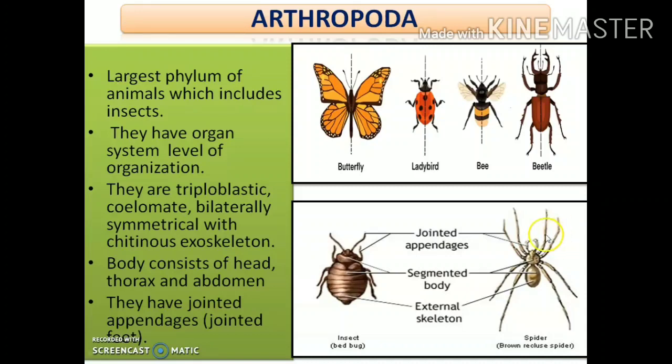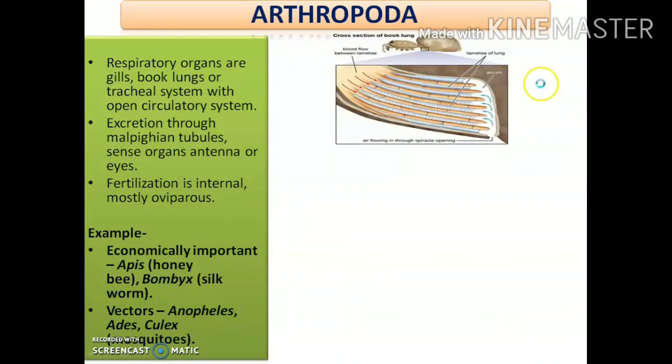So here, if you have a look at the diagrams, you can see that the feet are like several parts joined together to form the entire foot. Can you see this portion? Then here's a joint, then another portion, then again some more joints.